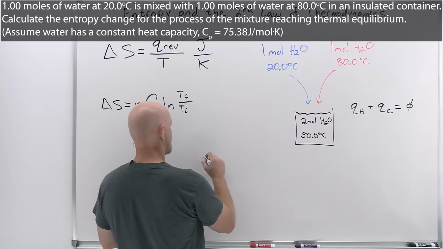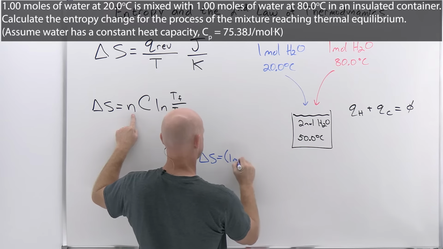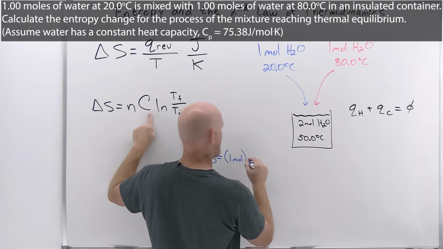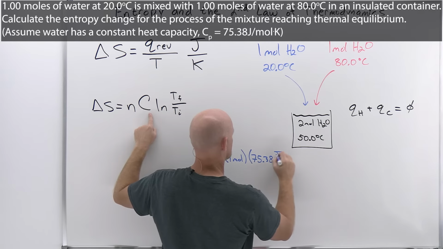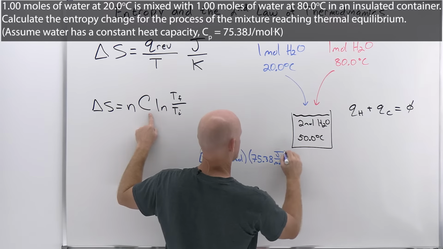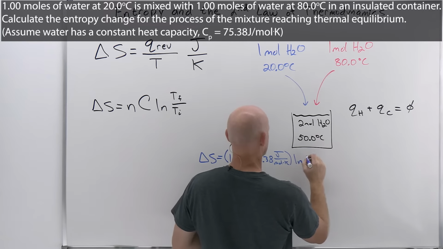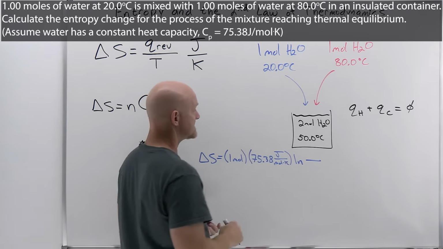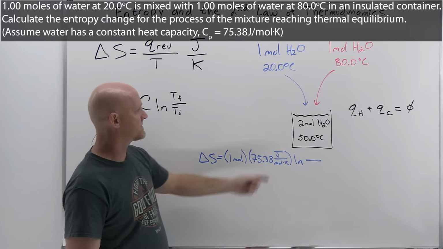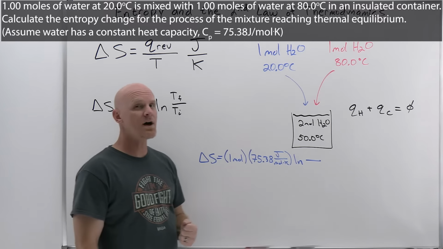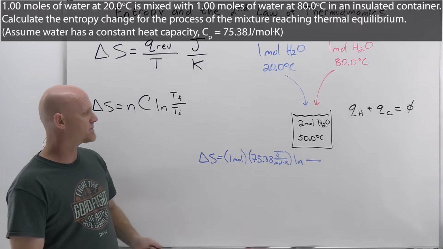So in this case, we've got delta S equals n, so 1 mole, times the heat capacity, Cp, given as 75.38 joules per mole Kelvin, and then times the natural log, T final over T initial. In this case, we've got to put these in Kelvin. Notice if we did something like 50 over 20 here, that would not be the same thing as the ratio in Kelvin. The ratio has definitely got to be in Kelvin here.